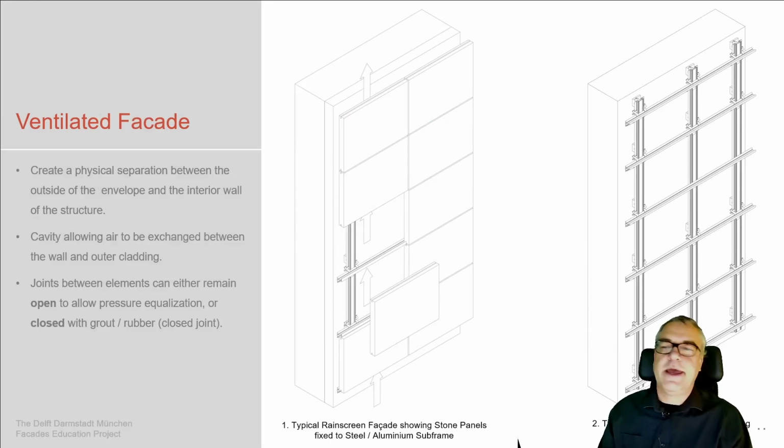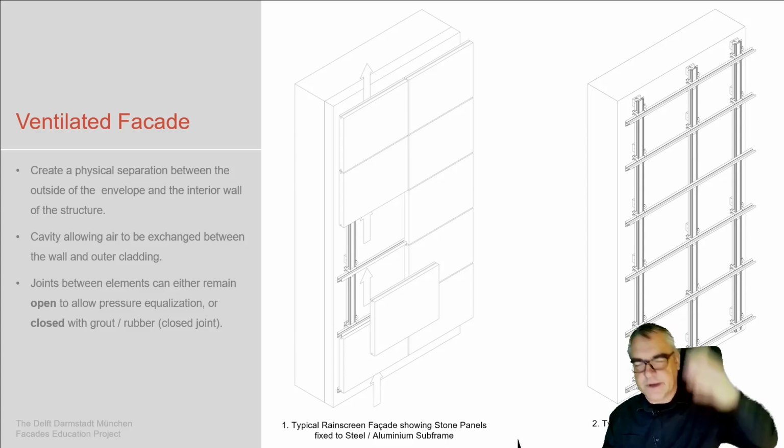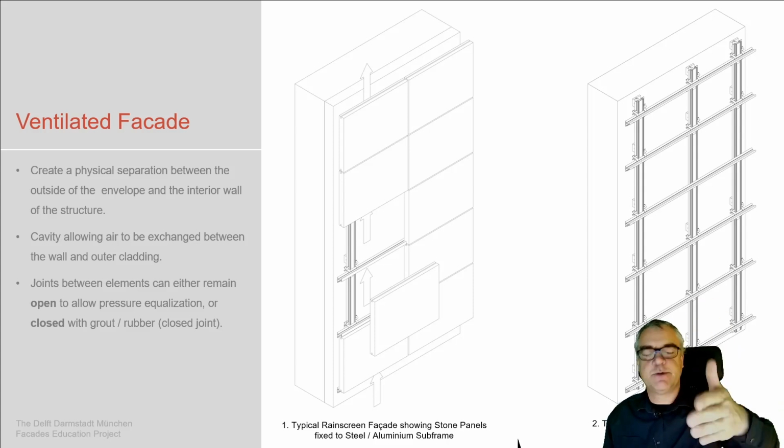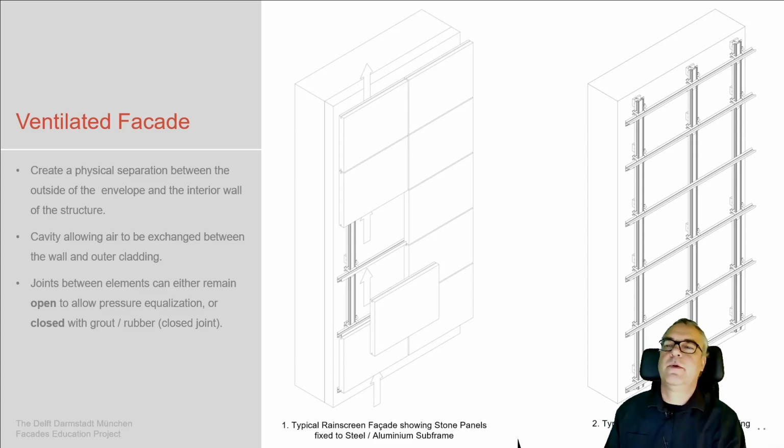Types of use of natural stone in facades. Ventilated facade is a very typical type of facade. We have that outer layer, we have that functional zone in between, the airtight layer at the inside, and the outer layer has to be rain-tight. So we may use natural stone as a cladding material being placed at the outer layer of our ventilated facades.